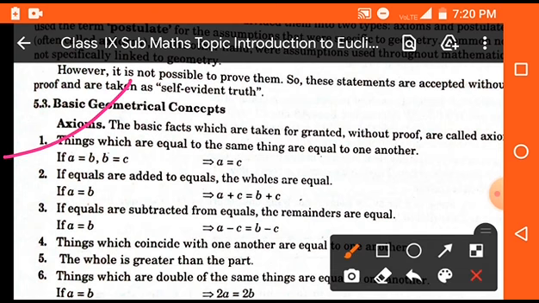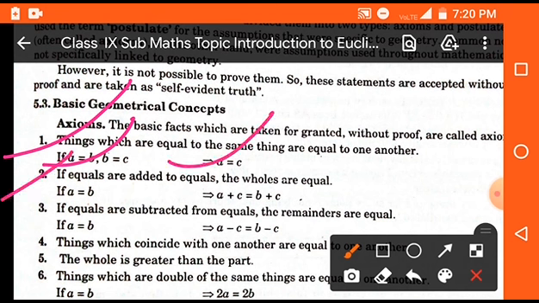First point is, things which are equal to the same thing are equal to one another. That means if two things are equal to a third, then we can say that the first and the third are also equal. That means if A is equal to B and B is equal to C, then we can say that A is equal to C.